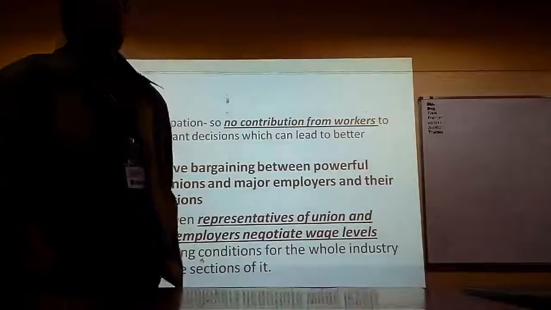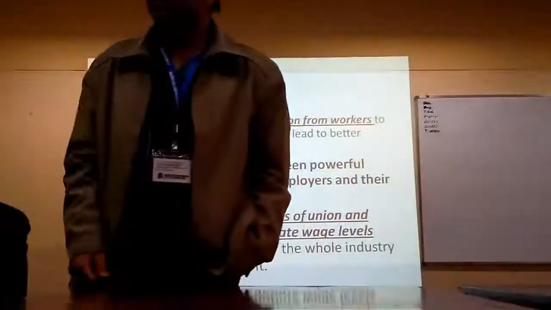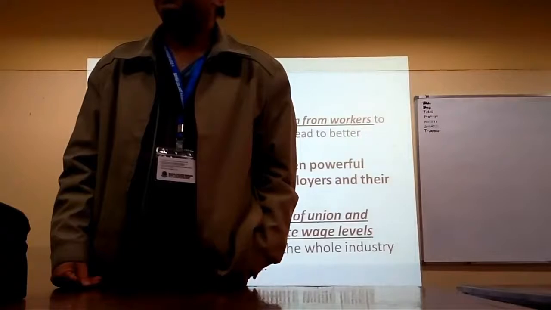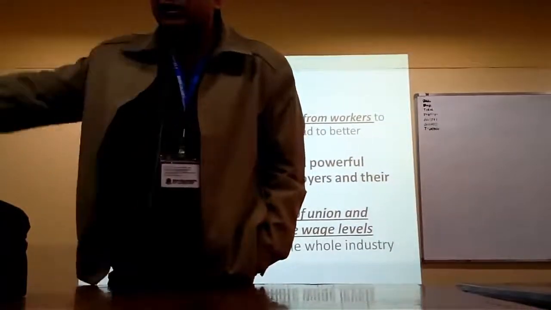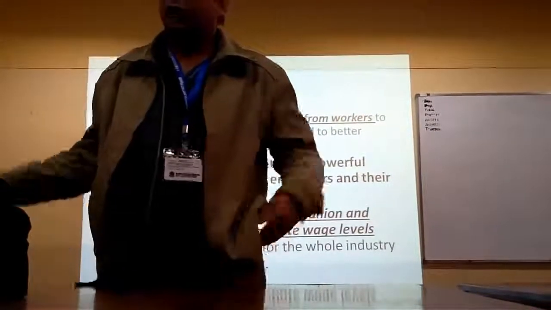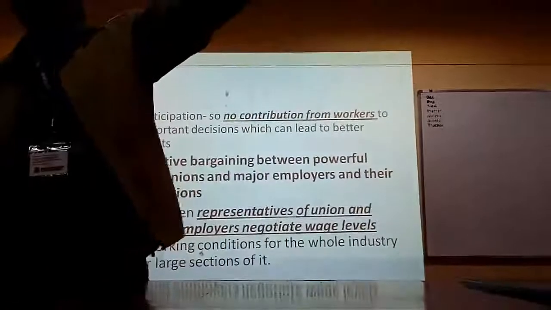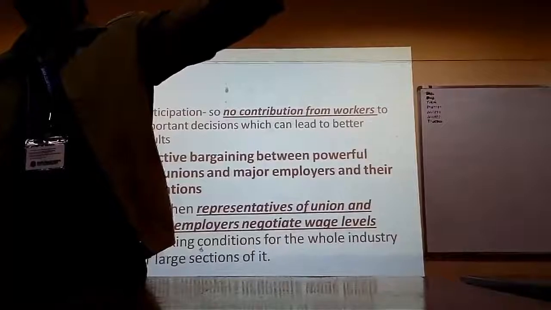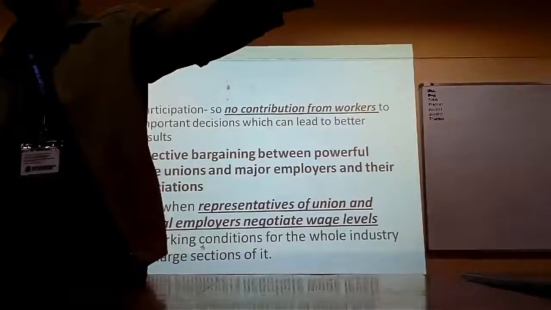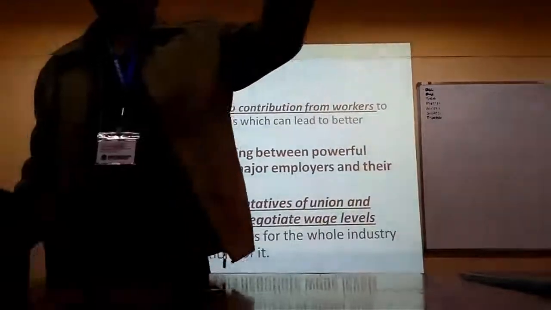Okay, collective bargaining. What is collective bargaining? Ali? No. A lot of workers sit together. They form a union. And then together they go and put their demands in front of the employer. Sorry? Monopsony. No, monopsony is a buyer, a single buyer.